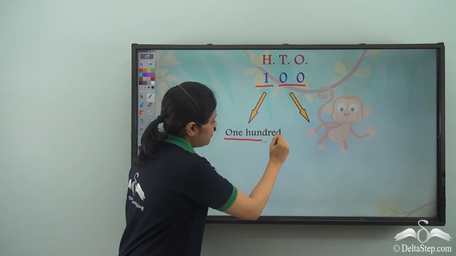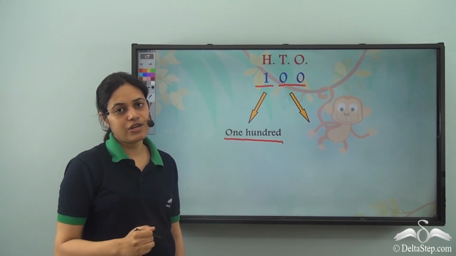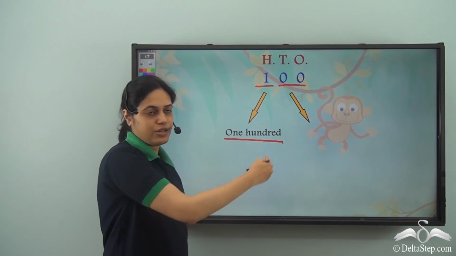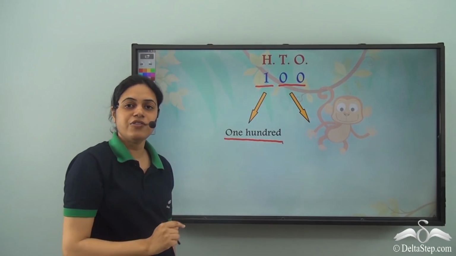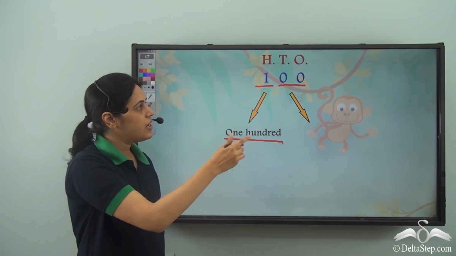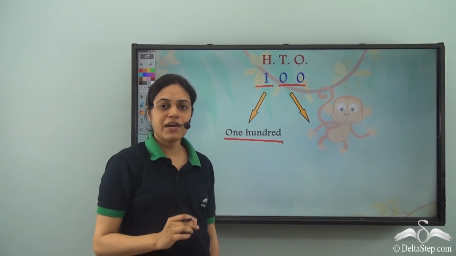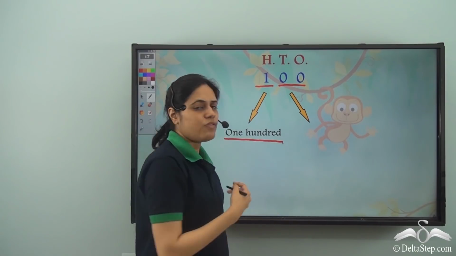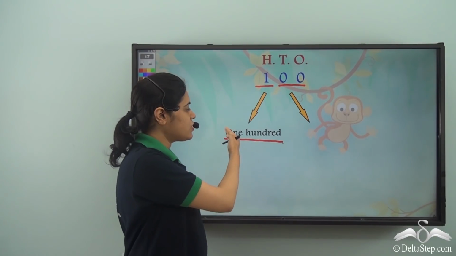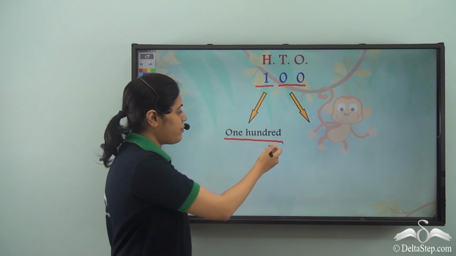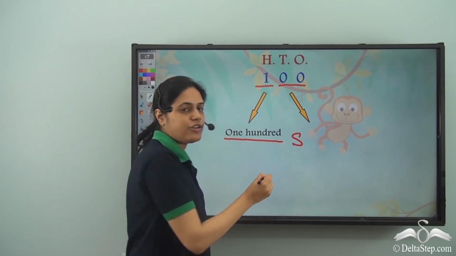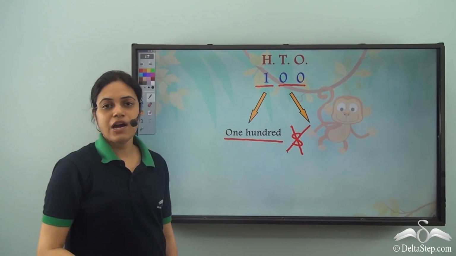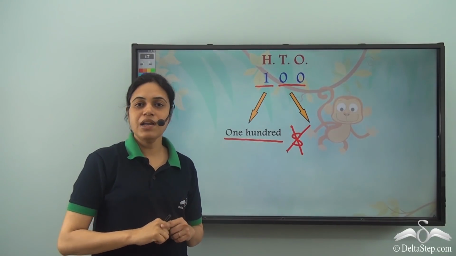So the first part is whatever is there in the hundreds digit. So we have 1 in the hundreds digit. So I write 100 because 1 is there in the hundreds digit. And in the tens and ones part I have 00, which means only 0. Now when we have 0, we don't write anything. So I write just 100. Remember, it is not 100s, although this is hundreds place, but it is not 100s. It is only 100.